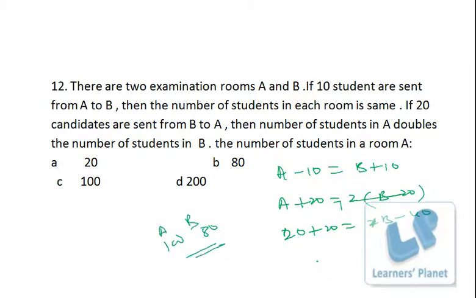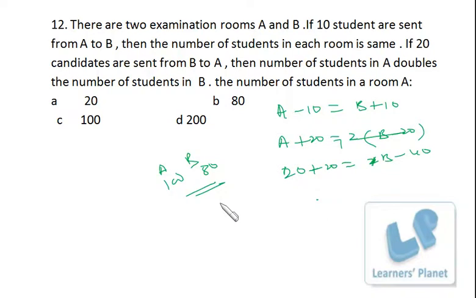Pretty simple. What I did over here is 2 times B minus 20, so 2B minus 40. 2B is actually B plus B; 1B I took to the left-hand side, so I can put the value of A minus B as 20. So it's 20 plus 20, then we are left with just 1B on this side minus 40, so B is 80. Now you can check it very well if you wish to go for cross verification.